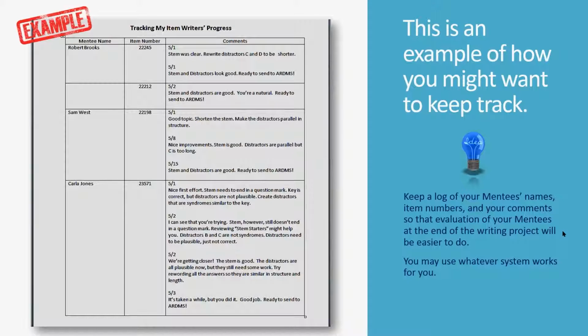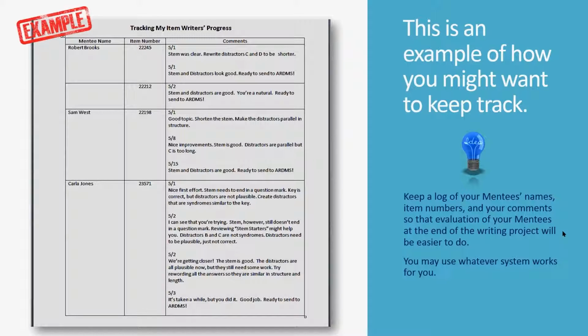To help facilitate this tracking, we suggest you create some sort of document where you can retain the pertinent information. A template of the tracking sheet you see on the screen is available in our resource library. You can then refer to this document at the end of the project period during the evaluation time. Feel free to use any form of record keeping that makes sense to you. Other suggestions have been maintaining an Excel spreadsheet, a notebook, or simply saving your email into a separate folder.